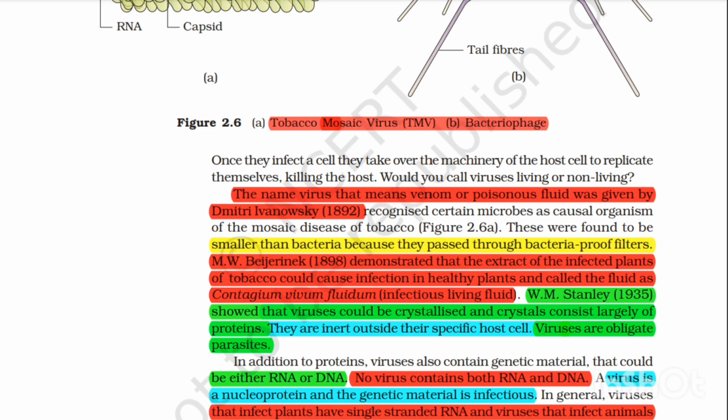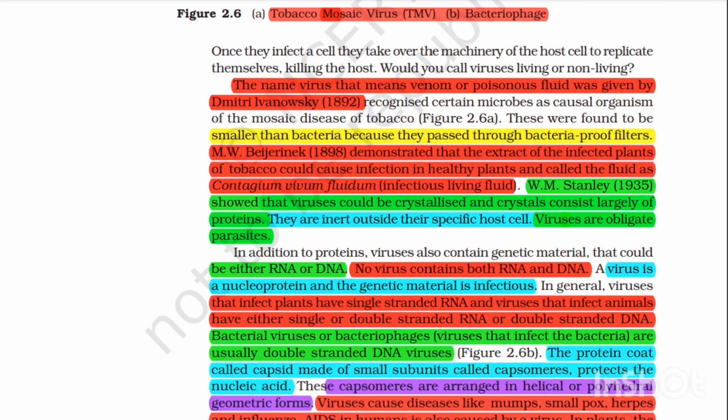Figure 2.6a. These were found to be smaller than bacteria because they passed through bacteria-proof filters. M.W. Beijerinck in 1898 demonstrated that the extract of infected tobacco plants could cause infection in healthy plants, and called the fluid contagium vivum fluidum, infectious living fluid. W.M. Stanley in 1935 showed that viruses could be crystallized, and the crystals consist largely of protein.